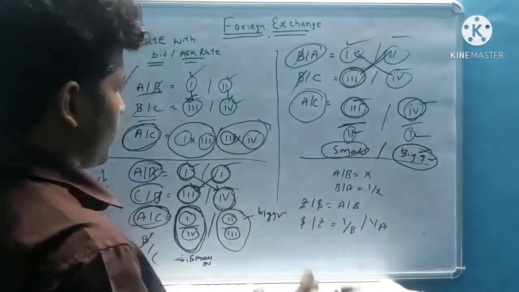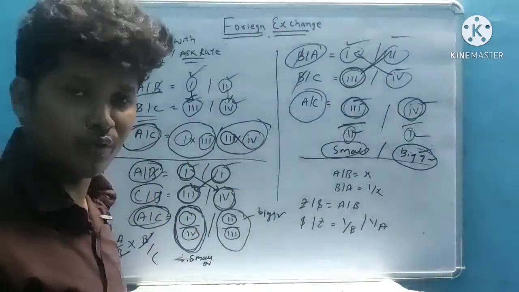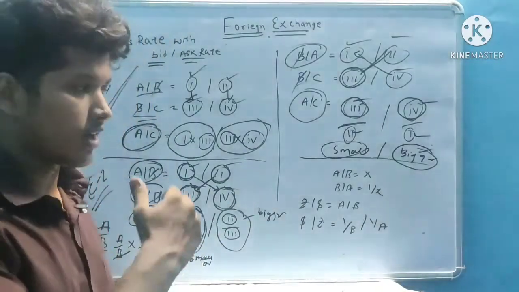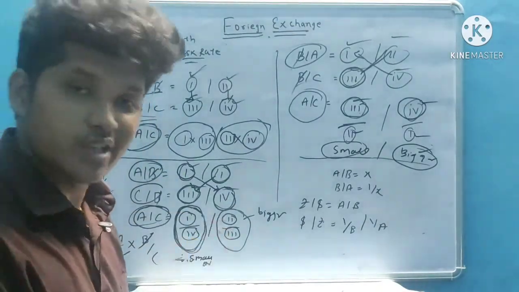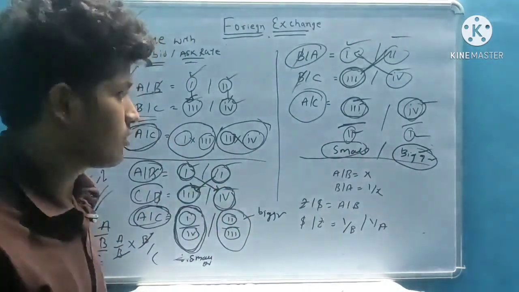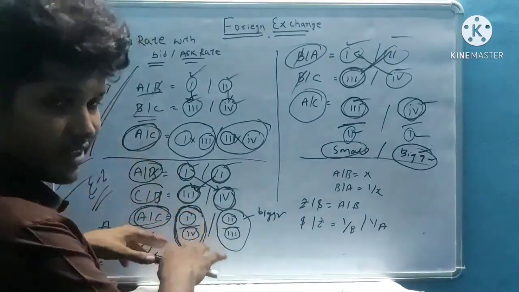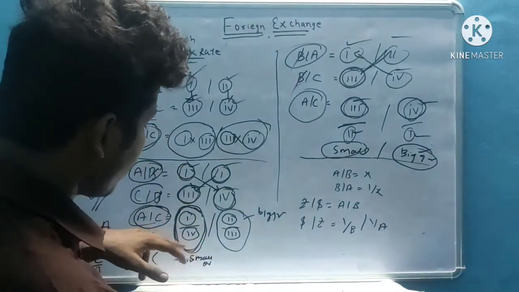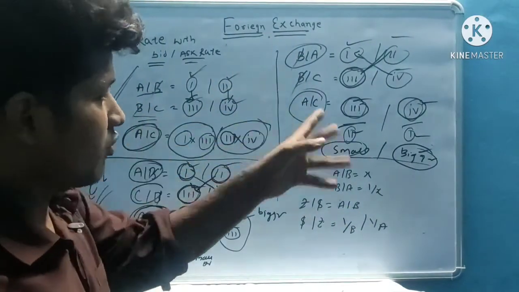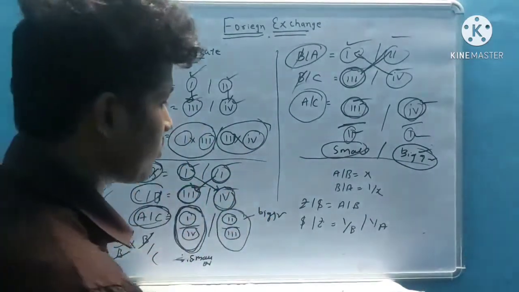Okay, to understand this and to memorize it, whatever you do, but in the exam we will quickly calculate the amount. First, understand the question and calculate the amount. So basic calculation is important. Okay, this is the process. I will also provide the reason why this is divided, because of smaller and bigger, and in the inverse case it also wants smaller and bigger. Okay, you should memorize it like this.